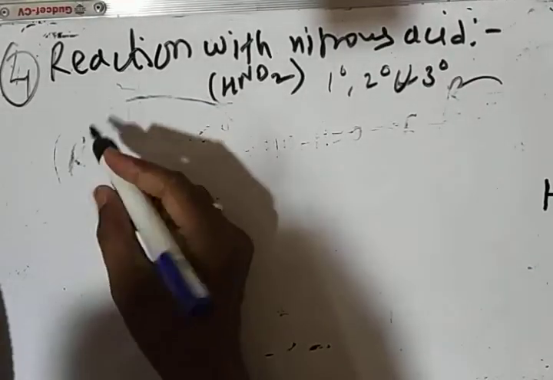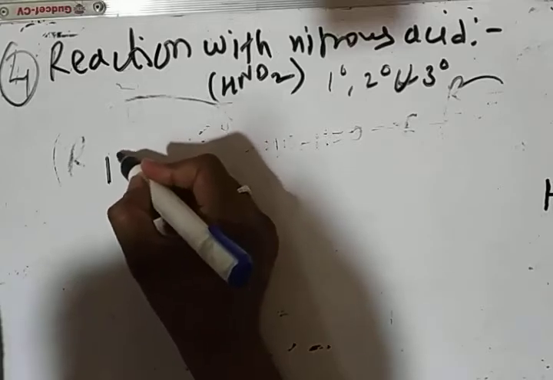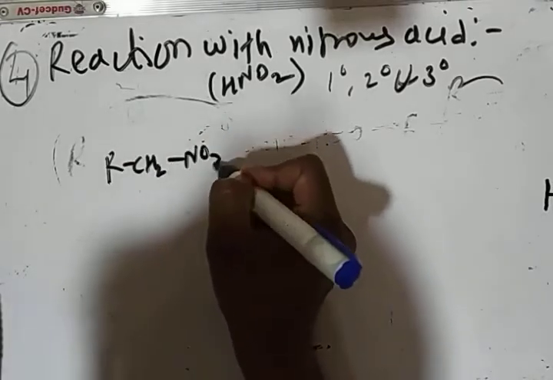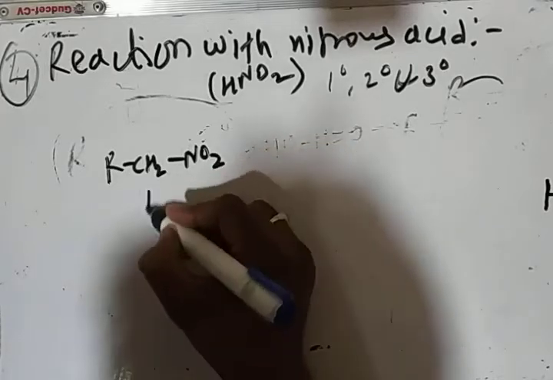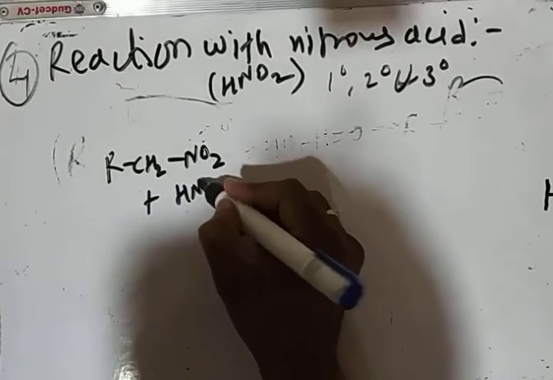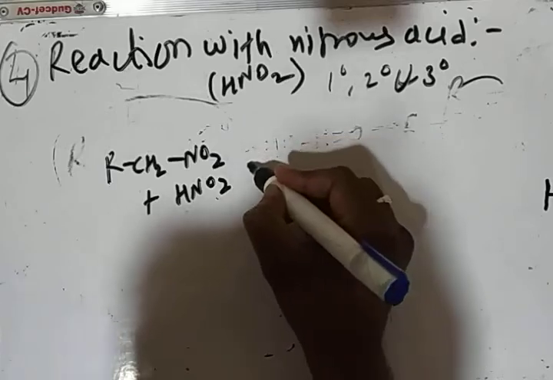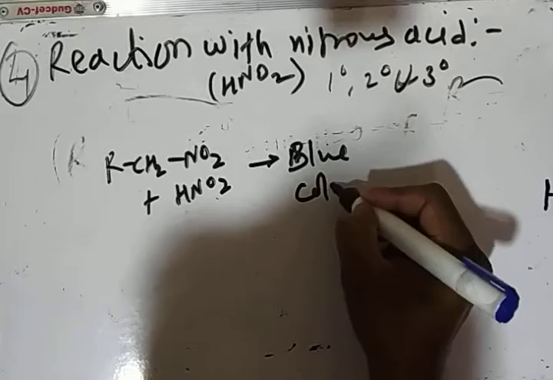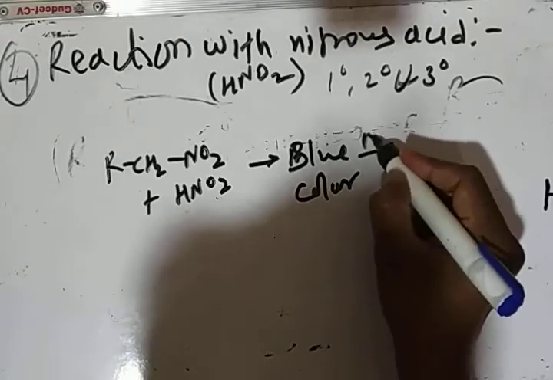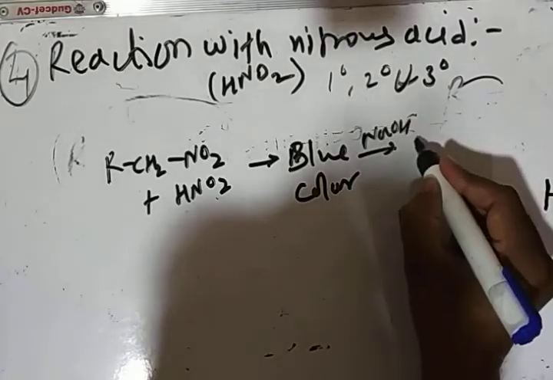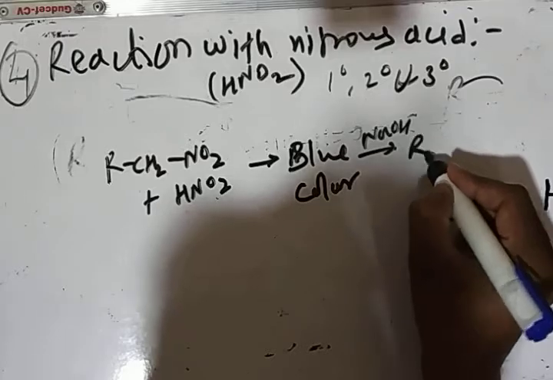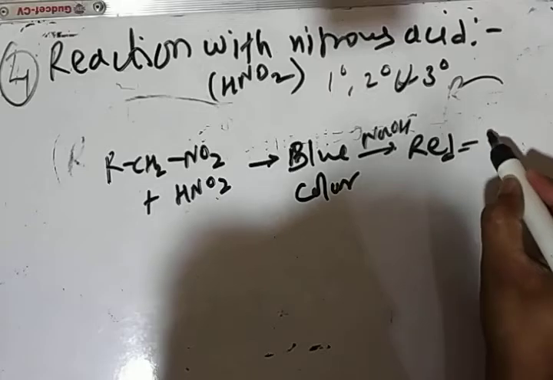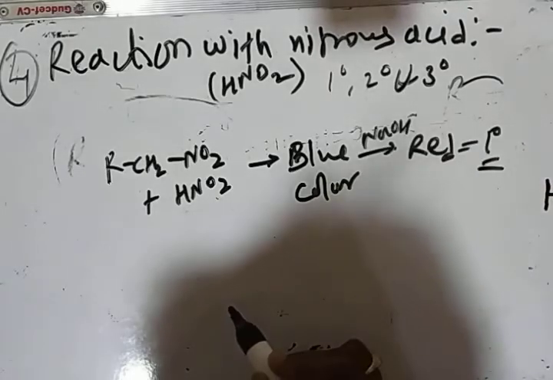If the primary nitroalkane is there, like RCH2NO2, plus HNO2, we will get blue color, and on addition of NaOH, if it turns to red, then the nitroalkane is a primary nitroalkane.